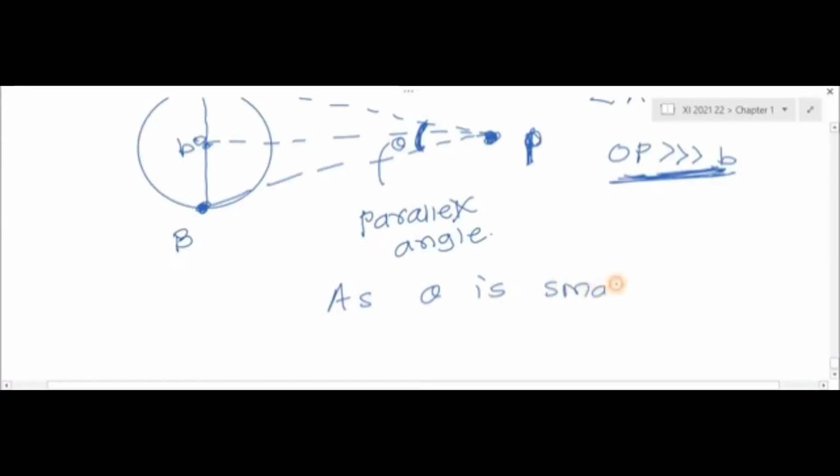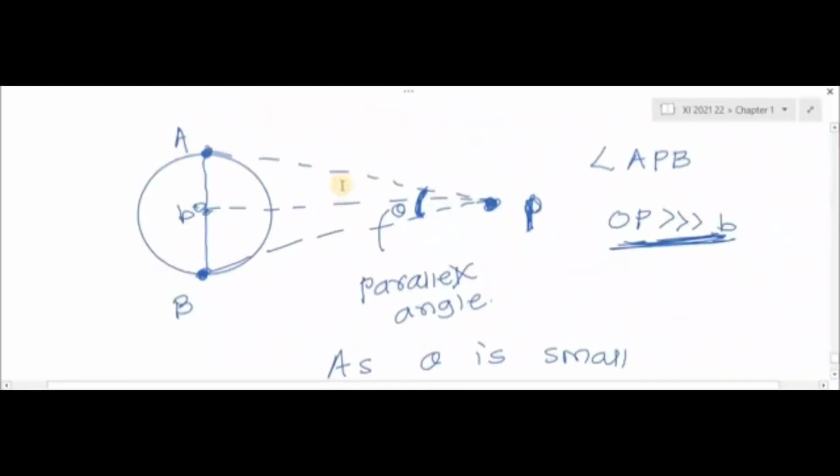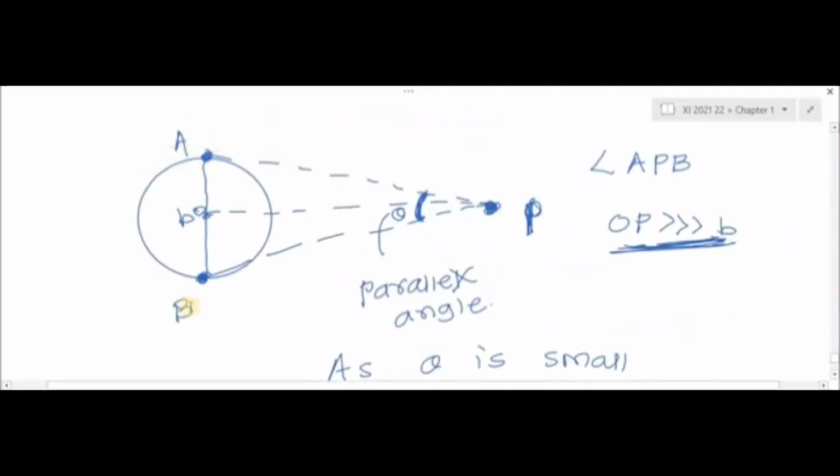So if theta is small, then AB is considered as an arc. As theta is very small, we consider AB as an arc. Theta हा खूप स्मॉल असल्यामुळे आपण AB ला एक arc consider करतो. So see here, AB is what? AB is an arc, meaning the length of AB is the length of the arc.